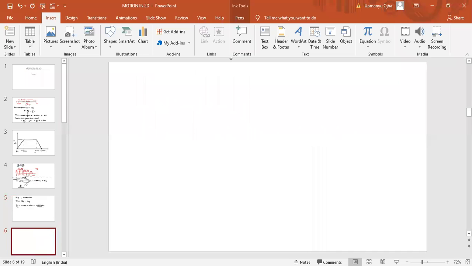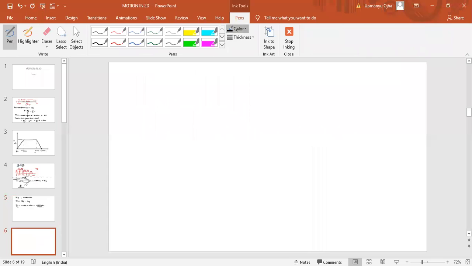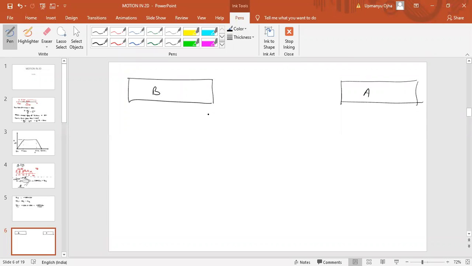Now the 7th problem is that two trains A and B of length 400 meter each are moving on two parallel tracks with a uniform speed of 72 km per hour in the same direction. A is ahead of B. So let us draw this. This is train B. This is train A. A is ahead of B.